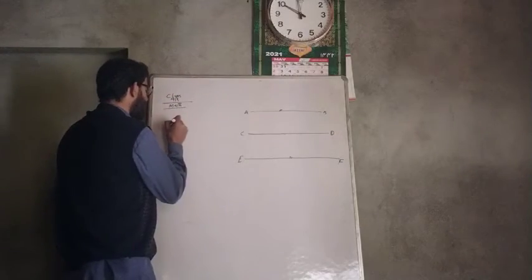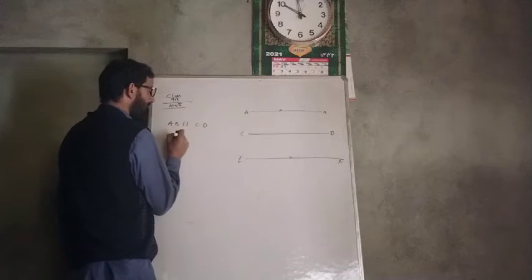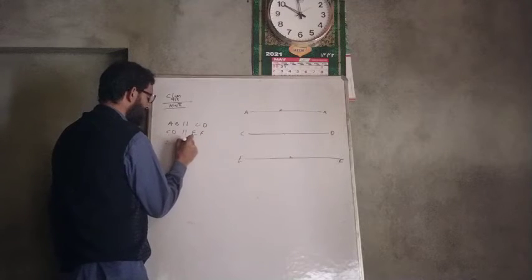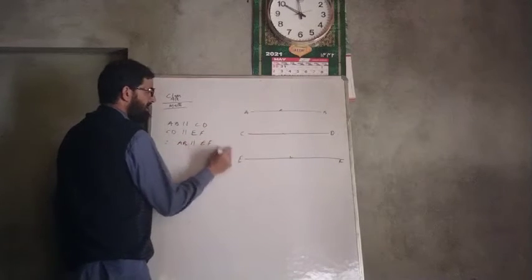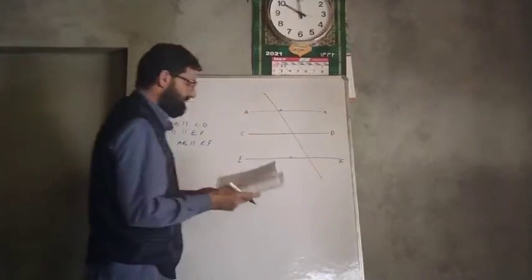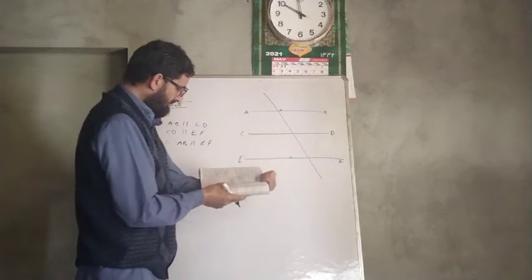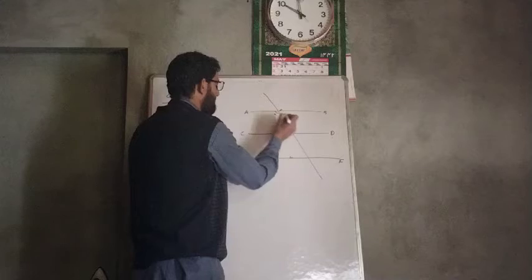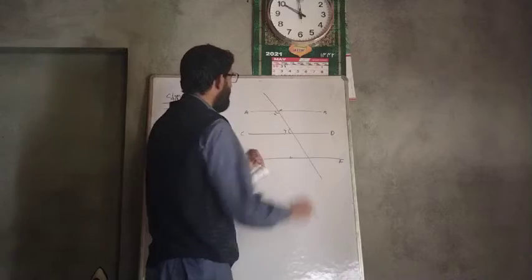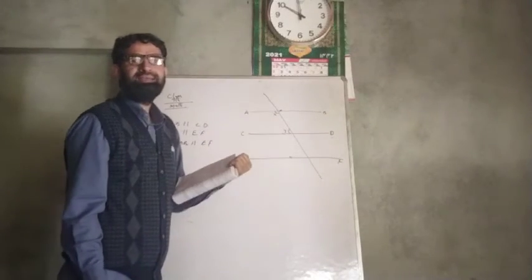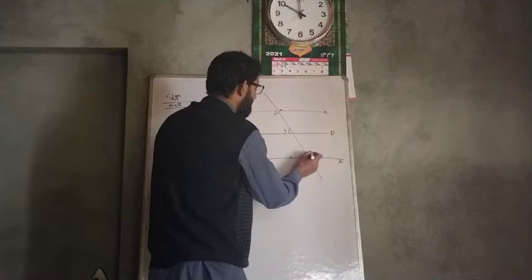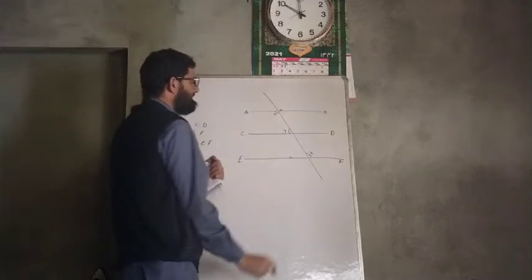We will write here AB is parallel to CD, also CD is parallel to EF. Therefore, AB is also parallel to EF. So AB is parallel to EF, and this is the transversal here. Now this is angle X, and this is angle Y. You know X plus Y is 180 because angles on the same side of the transversal are supplementary. When lines are parallel, and this is Z, and X is equal to Z.